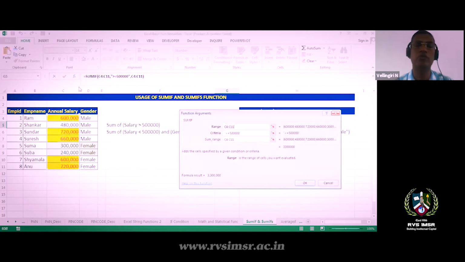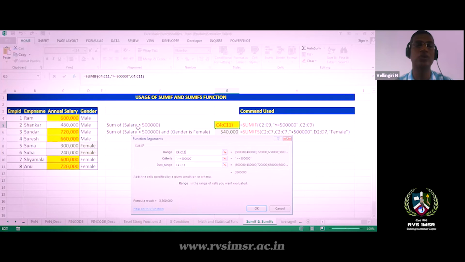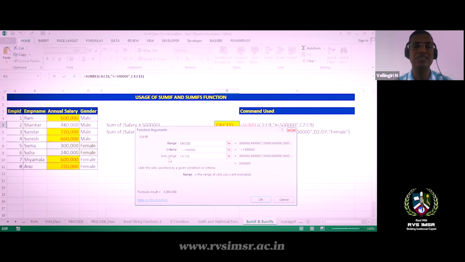If you click on the fx function, the function arguments will show you. It is showing C4 to C11, your annual salary range, and your criteria is greater than or equal to 5 lakhs, because I asked for salaries greater than 5 lakhs. Here I gave greater than or equal to. Then the sum range is also C4 to C11. This expression is complete and the satisfied candidates are calculated.